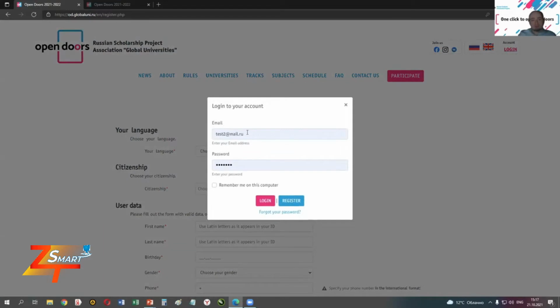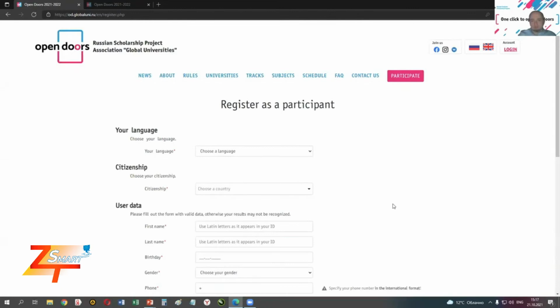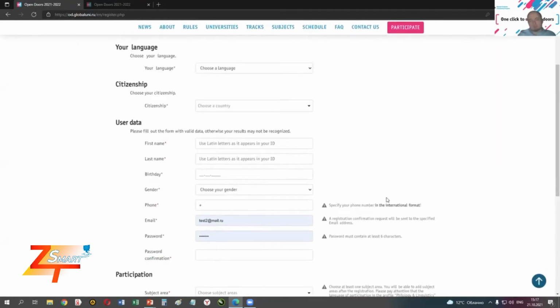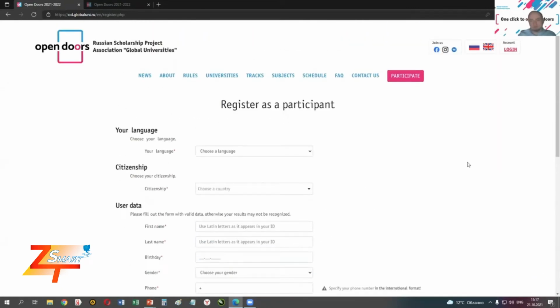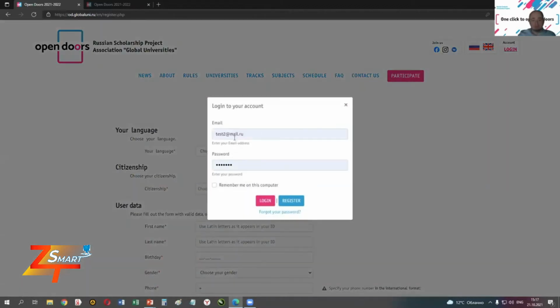Here you enter your personal info. Your login is the same as the email that you used to register, and here's your password. We are using some test address as an example. It does not exist in reality. So after you enter your personal info, you click login, this pink button. If you click register, this is a mistake. You'll see this again, but since you're already registered, this will do nothing. So after entering your personal info, you just click login.